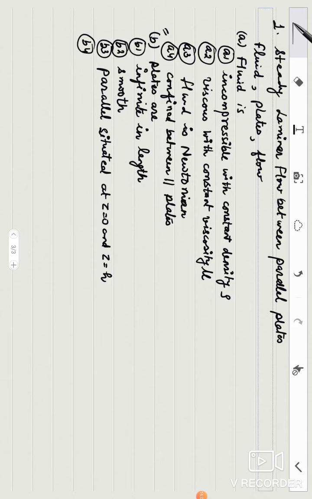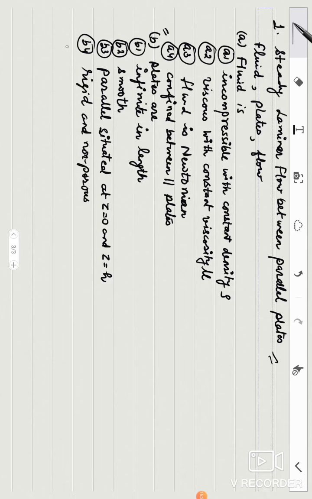B4, in this first type of flow, we will take the plates to be rigid and non-porous. That means no fluid may pass through them.